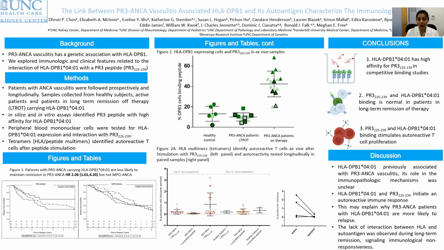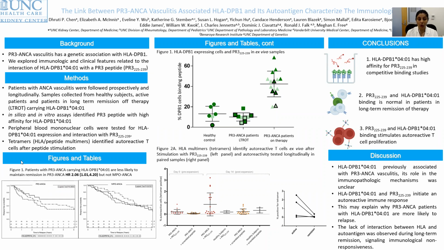We used in silico studies followed by in vitro competitive binding assays to identify parts of the PR3 peptide that bind with high affinity to HLA-DPB1*04:01. And then we tested this using patient PBMCs, and we looked at HLA-DPB1 expression and interaction with the peptide that we found. And lastly, we used tetramers to identify autoreactive cells. So I'll go through some of our results here.